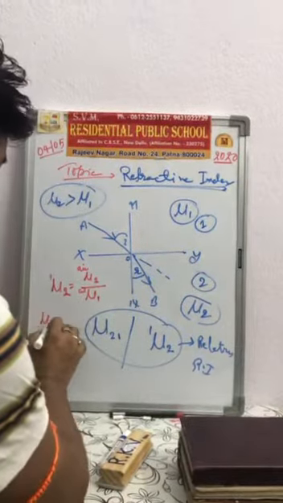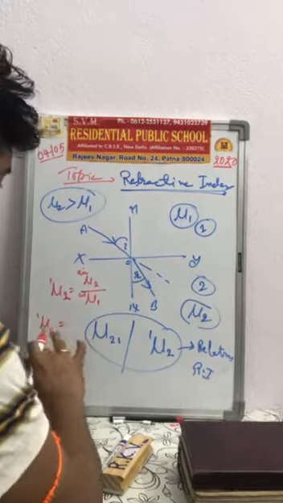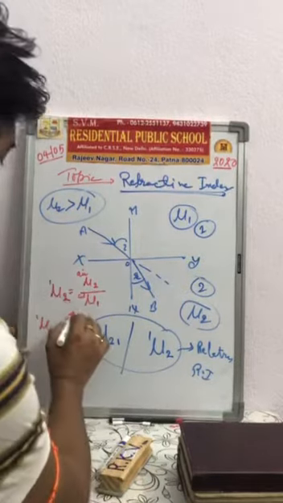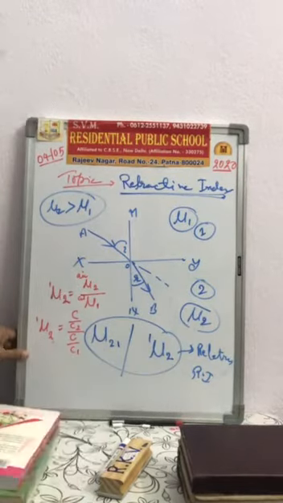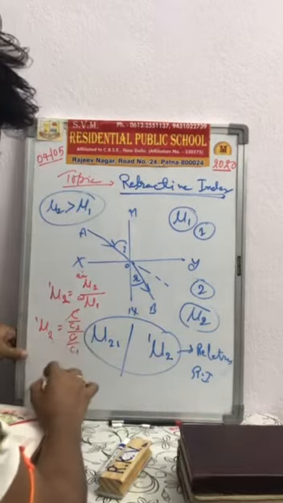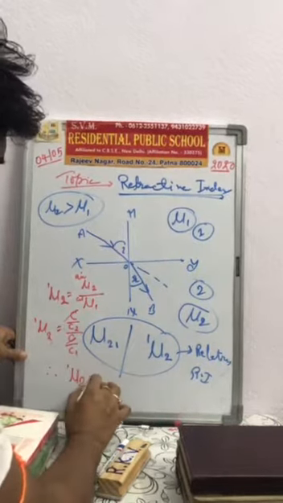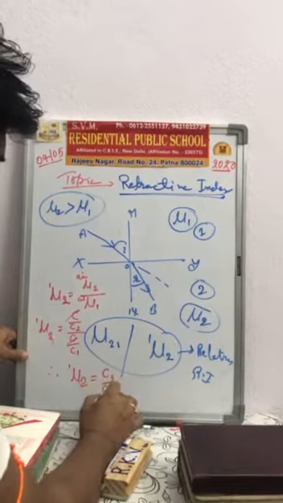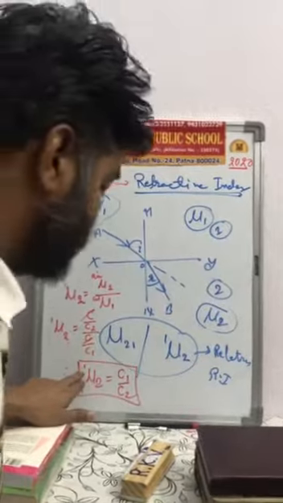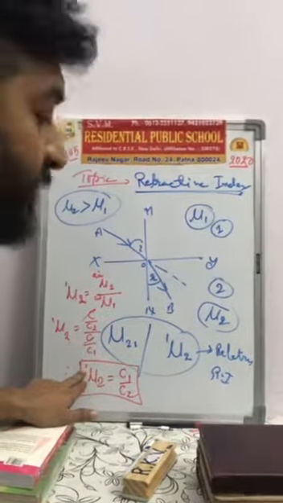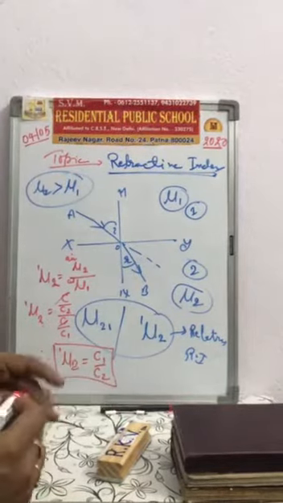Or we can say mu21 is equal to (C/C2) divided by (C/C1). The C's cancel. Therefore, mu21 is equal to C1/C2. That is, the refractive index of the second medium with respect to the first medium is the ratio of the speed of light in the first medium to the speed of light in the second medium.